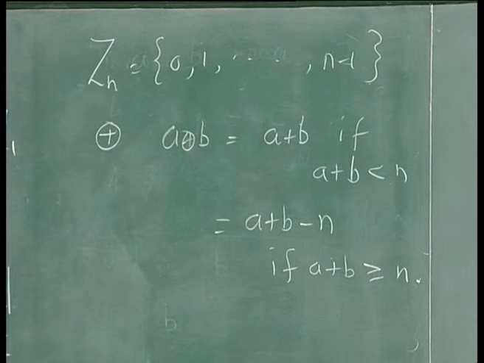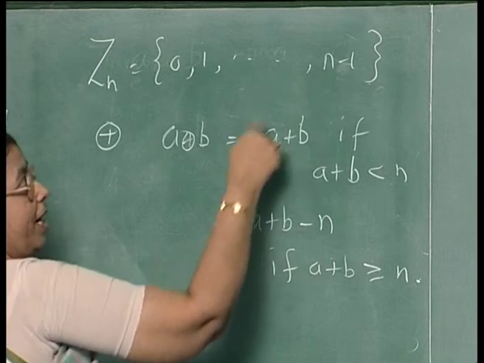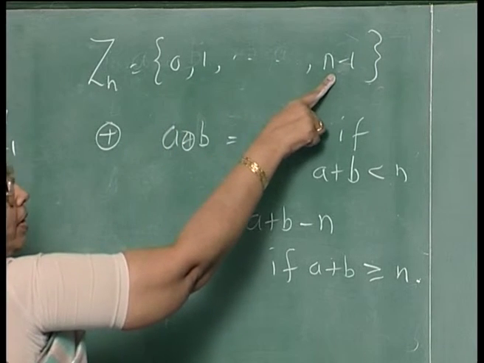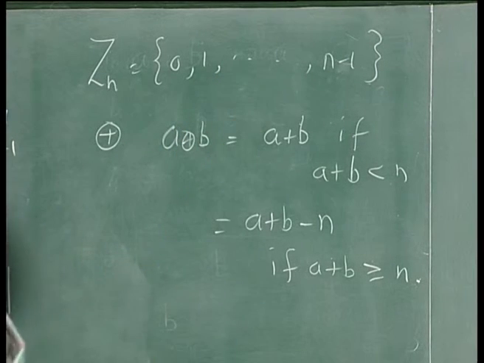In that case, you see that all the properties hold. If you perform the addition, you will get a number between 0 and n minus 1, because if it is greater than n, you are subtracting n from that. So it is closed. The associative property you can very easily check. The inverse of 1 will be n minus 1, the inverse of 2 will be n minus 2, and so on. So inverse elements exist, and 0 is the identity element. So this again forms a group. This is another example of a group.